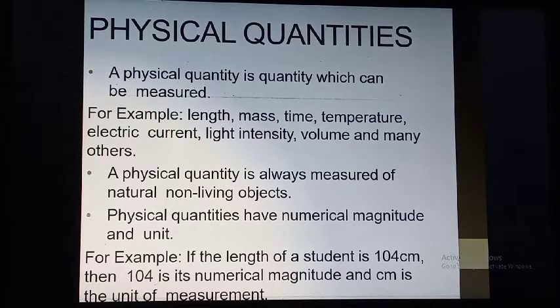Physical quantities have numerical magnitude and units. For example, if the length of a student is 104 centimeter, then 104 is the numerical magnitude and centimeter is the unit of that measurement. Another example: if you are driving a bike at 75 kilometer per hour, then 75 is our numerical magnitude and kilometer per hour is our physical unit.